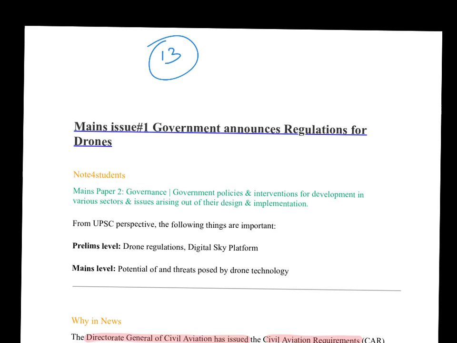We will be covering environment and science and tech related news here. The first topic is government announces regulations for drones. Now this is related to mains, but a few things can be asked in prelims.